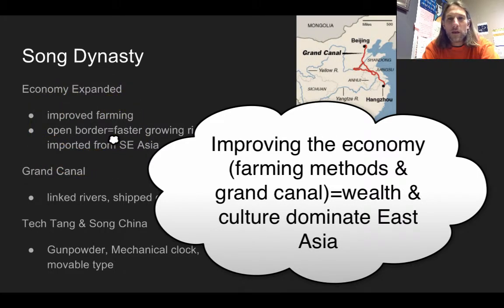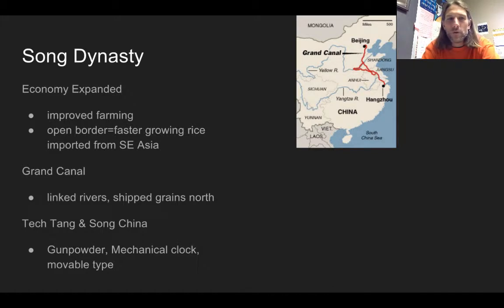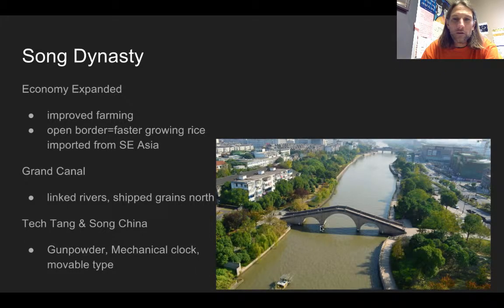Under the Sung, despite outside attacks, they really expand the economy. Besides improving farming, they have an open border, which leads to more importation of things, especially faster growing rice. The other key thing that they do is they build the Grand Canal, which links these major cities to rivers, but also to each other. And that Grand Canal is going to be used to do a lot of the transportation. So here's a picture of that Grand Canal in more modern times. And so this allows grains from the grain growing region to be moved north.